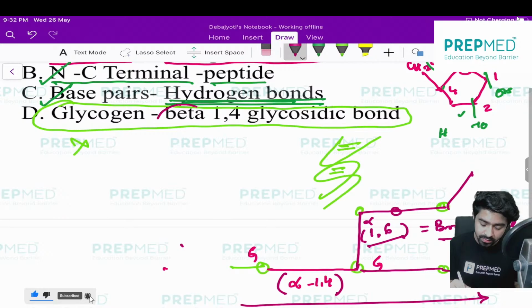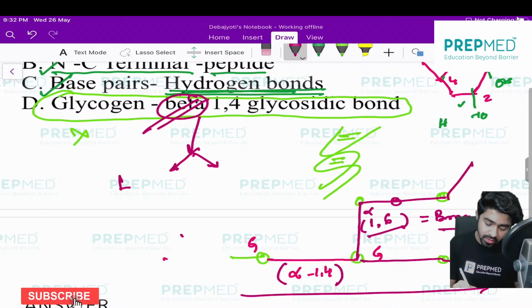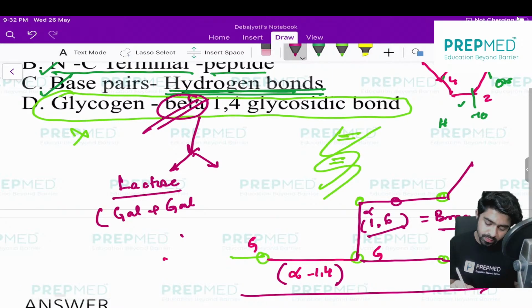This is alpha, because a beta bond is present, I think, in two cases. Number one, in the case of lactose. Lactose is nothing but galactose plus glucose.